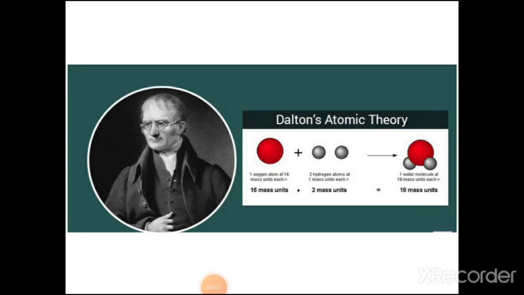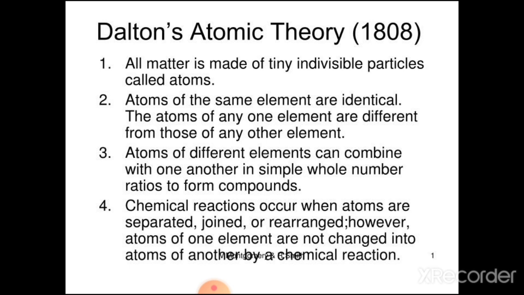Next point is Dalton's atomic theory. In the year 1808, when different chemical combinations were stated, John Dalton gave his theory. See the assumptions of Dalton's atomic theory. First assumption: all matter is made up of tiny indivisible particles called atoms. That is, all matter is made up of tiny, indestructible, indivisible unit particles called atoms.